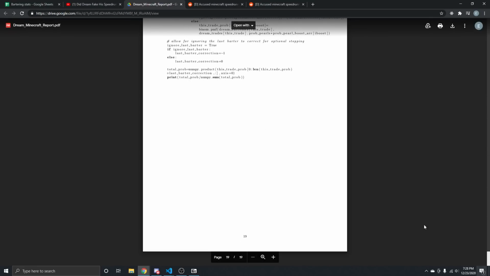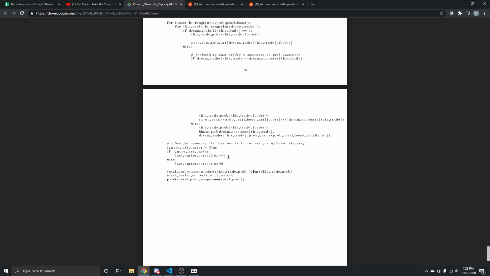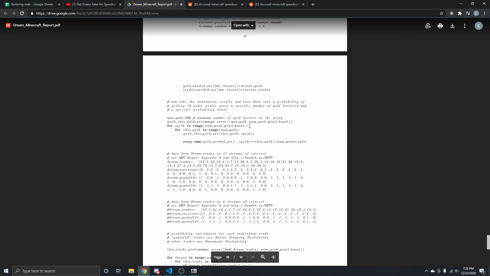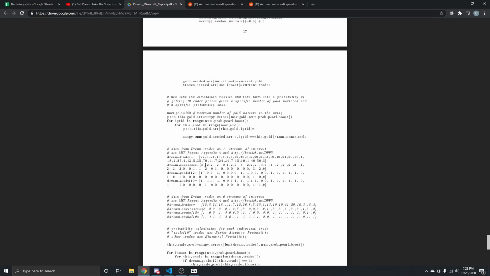And down in the code, they apply barter correction in kind of an egregious and gross way that really skews the statistics that were already wrong in the first place, because of this particular line of code. But that's a pain in the ass. And then on top of all of that, they also seem to claim, and I'm assuming this is influenced by Dream and not the statistician pulling this data in, that because Dream played 5 streams months earlier than the 6 in question, we should really include all 11 streams in general.